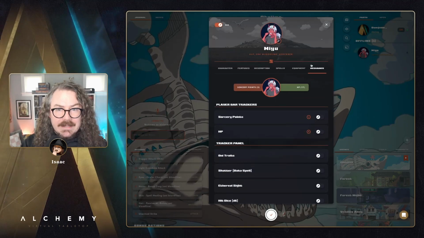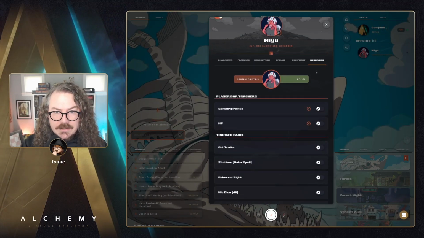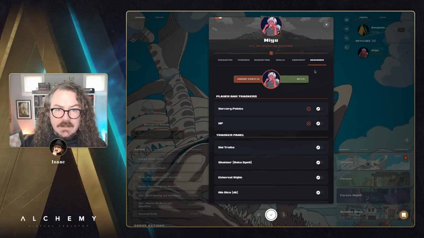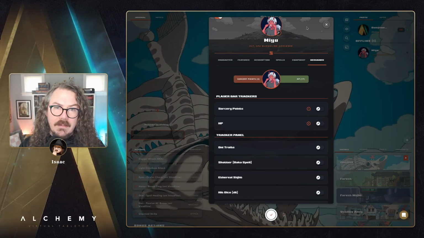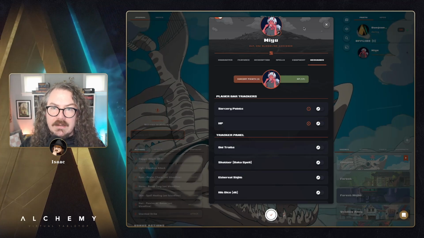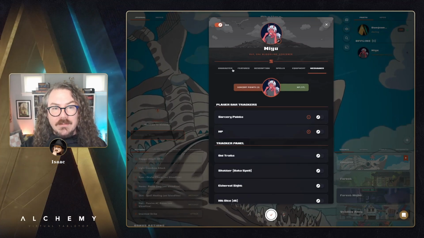So anyway, that's the new mechanics tab, which is not just an Obojima thing. It is also for 5th edition and Tales of the Valiant and Dark Matter and anything else that is 5e-like or 5e explicitly on Alchemy. Good stuff. All right, back to Obojima.